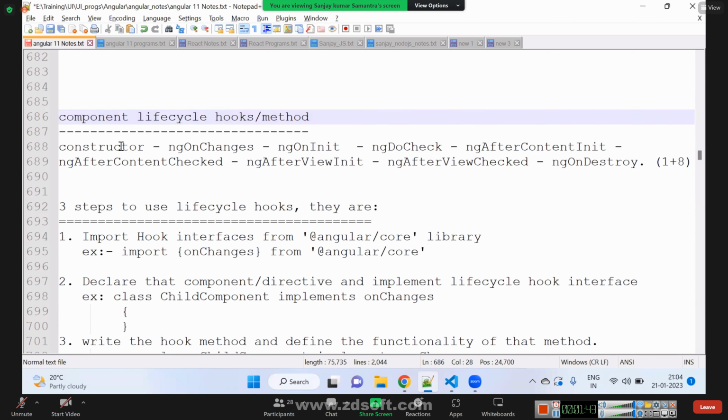There are a couple of methods in Angular. They will be automatically called even if we don't call them. When a component loads, there are 9 functions. They will be called anyhow, even if we don't call them. What are those 9 functions? One is constructor, ng on changes, ng